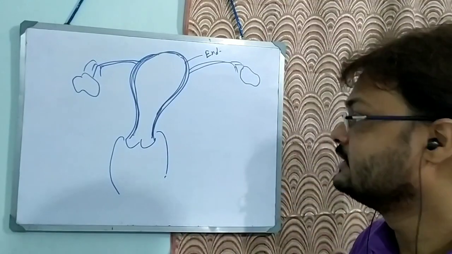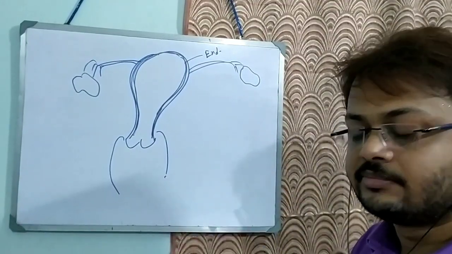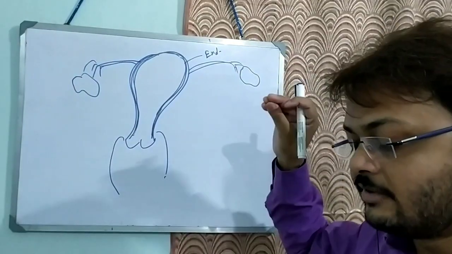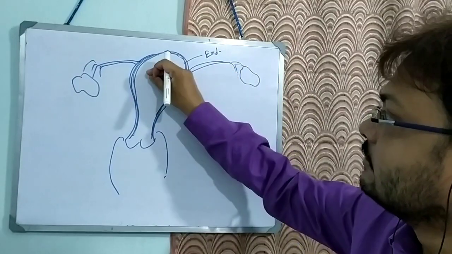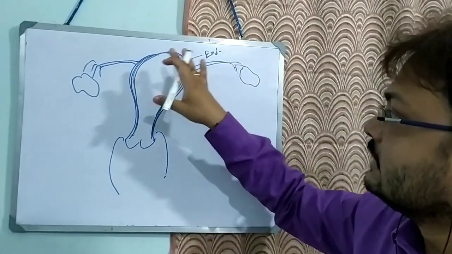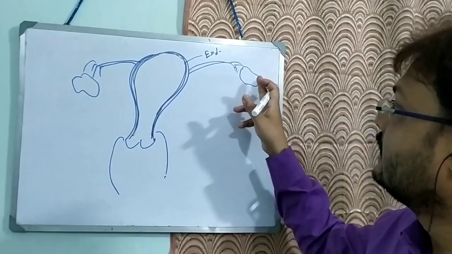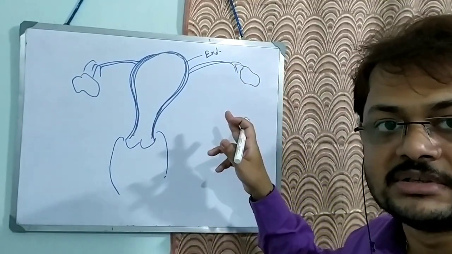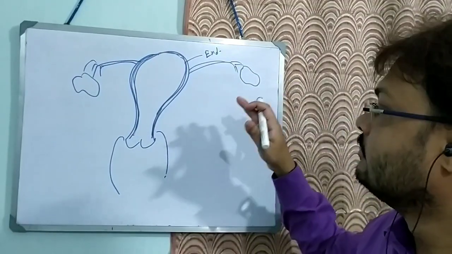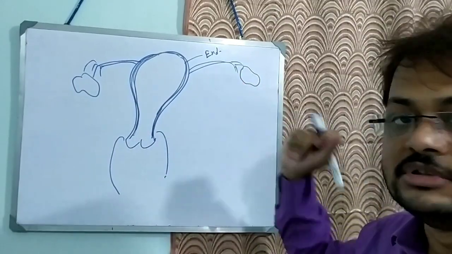Now if the ovum fertilizes, it will become a zygote, and that zygote will implant inside the uterus. This implantation will lead to formation of the placenta. So after the regression of the corpus luteum, the progesterone level will not fall, because the placenta will start to produce more and more progesterone.